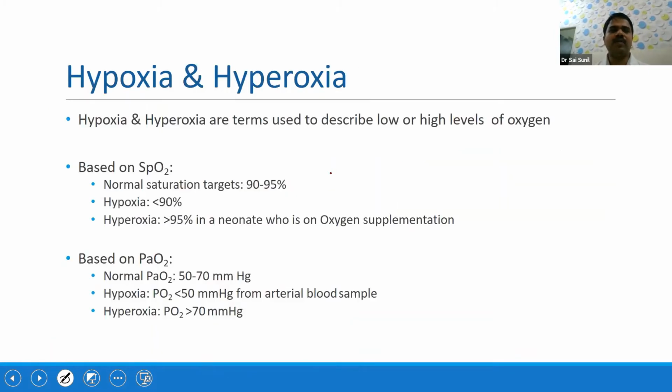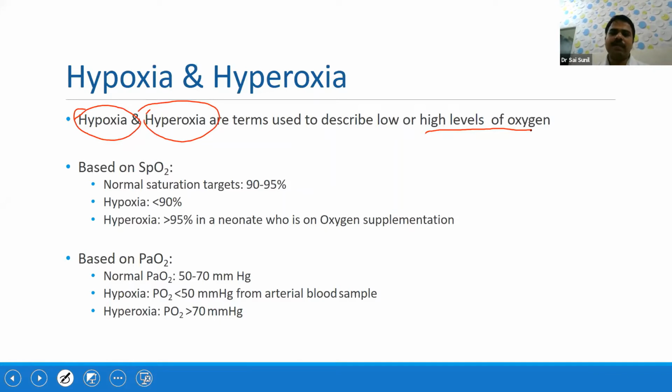So now, what do we understand by hypoxia and hyperoxia? Basically, hypoxia means low tissue oxygen, whereas hypoxemia means low oxygen in the blood. That means your PaO2 is less, then you call it hypoxemia. Hypoxia means the tissues are getting less oxygen. Hyperoxia means the tissues are getting more oxygen.